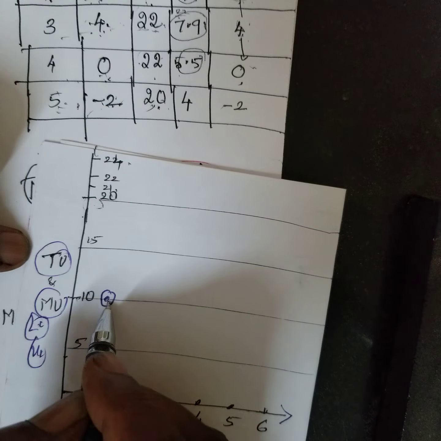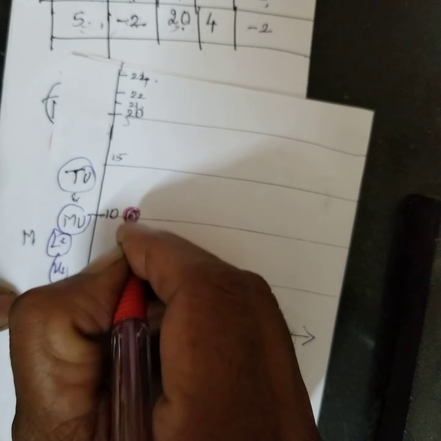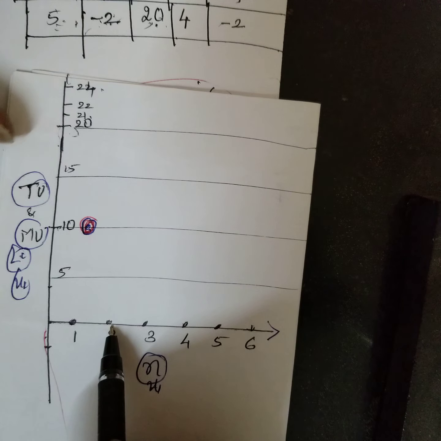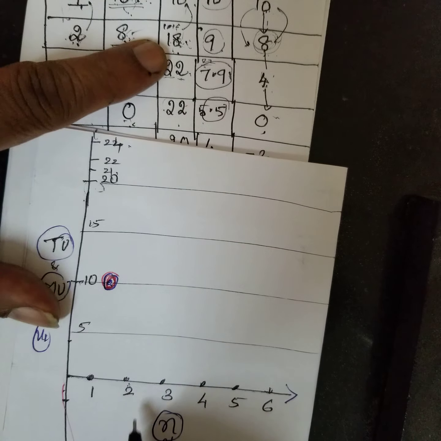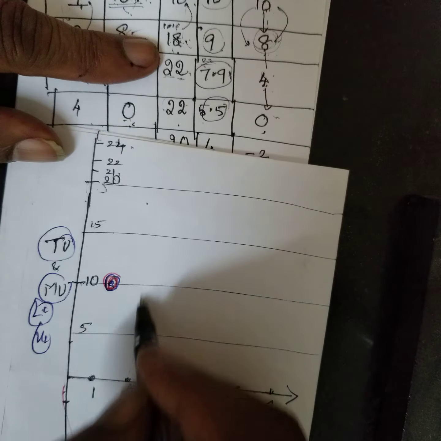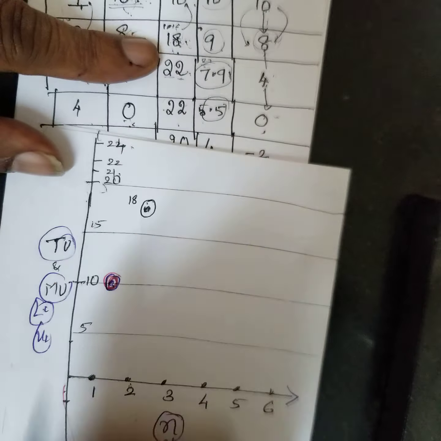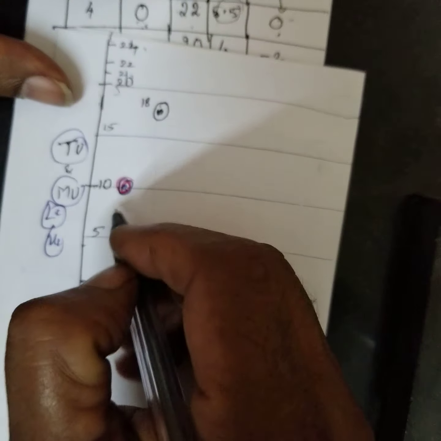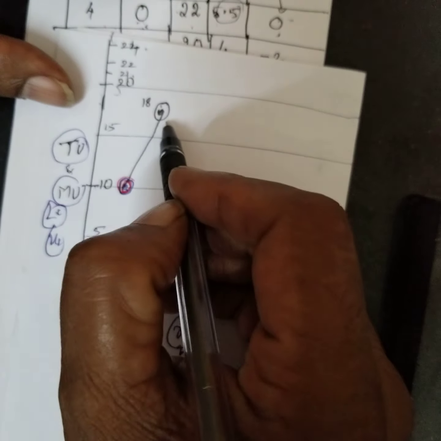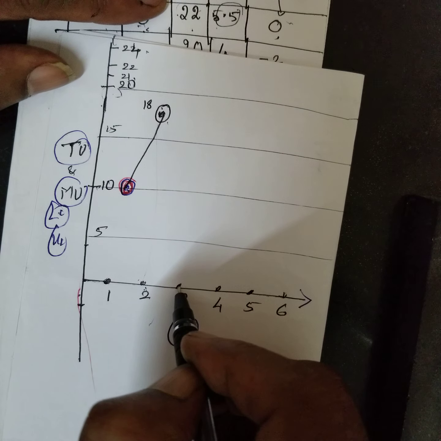Marginal utility is also 10. Marginal utility, I'll write it in red. Now, when I consume 2, what is the total utility? Total utility becomes 18. This is 10, it becomes 18. Then what happened to the marginal utility? See, it is going like this. Then what about this 18? Then this is 2.